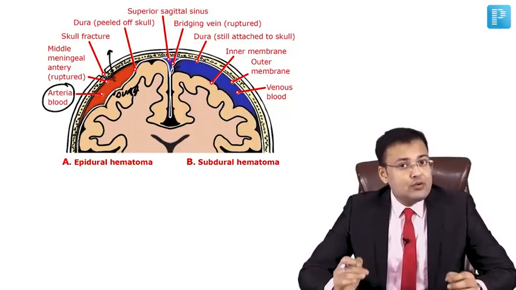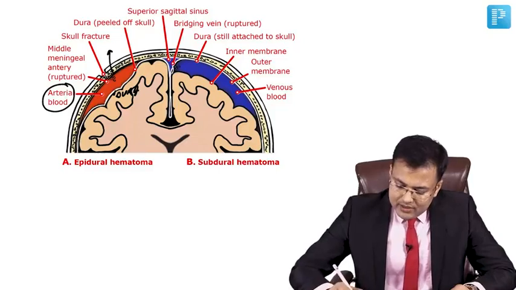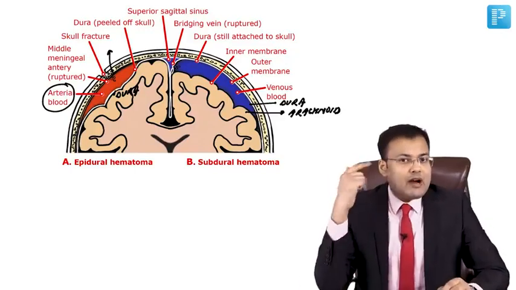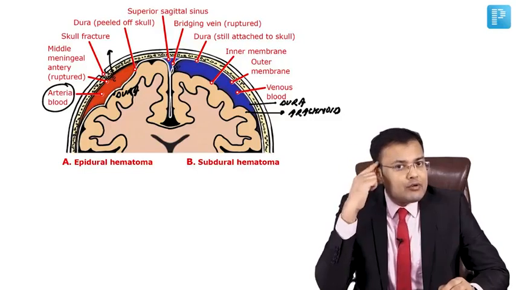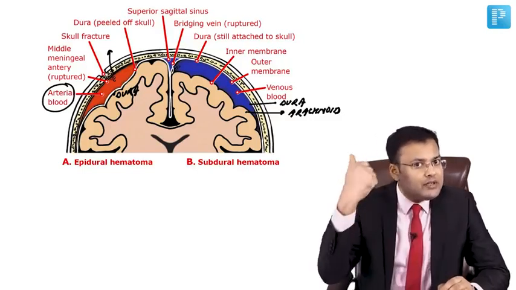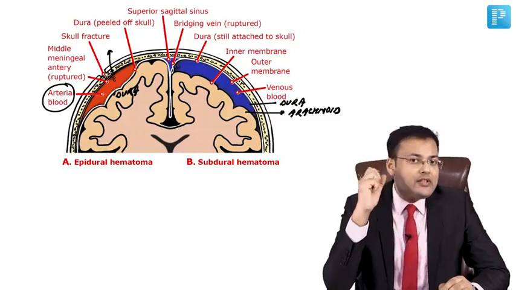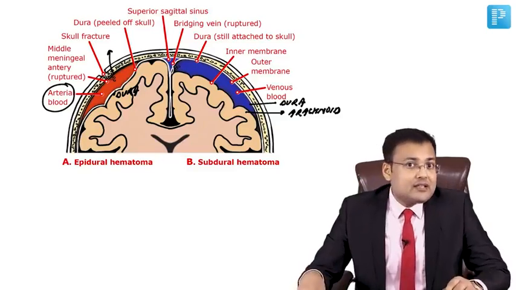If you see the subdural hematoma, here the blood is collected between dura and arachnoid. This is dura and this is arachnoid. See the cause. Even after trivial trauma to the weakest part of the skull, that is pterion, a part of the temporal bone, there can be injury. Because of pterion injury or fracture of this temporal bone, there is injury of the middle meningeal artery, and because of that, there is bleeding.